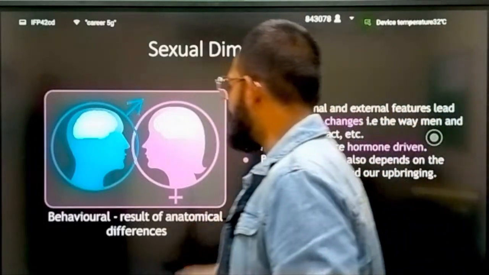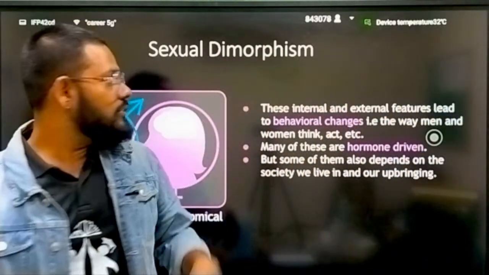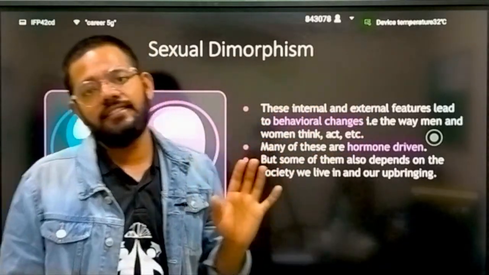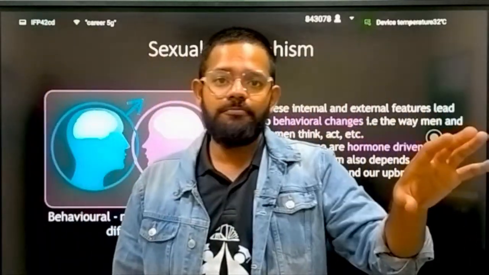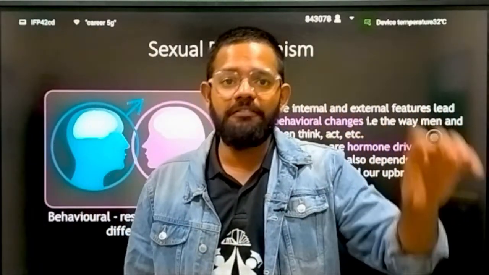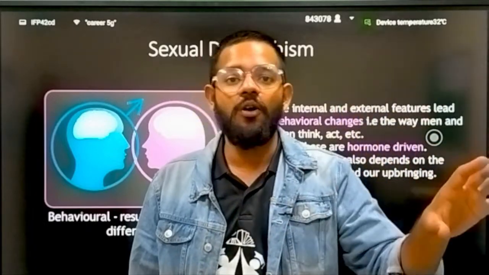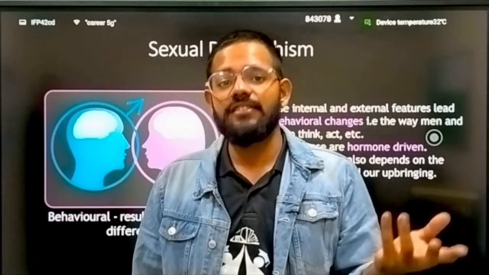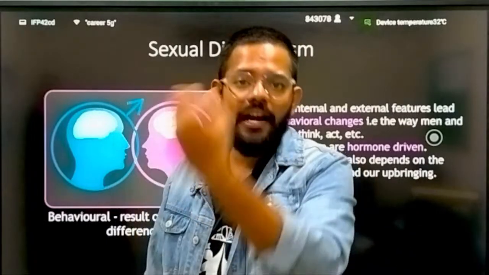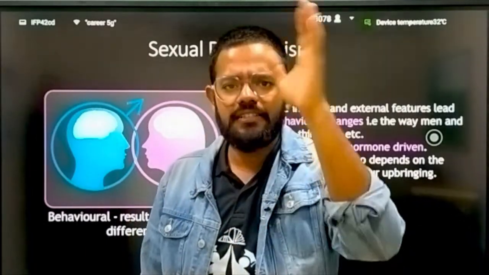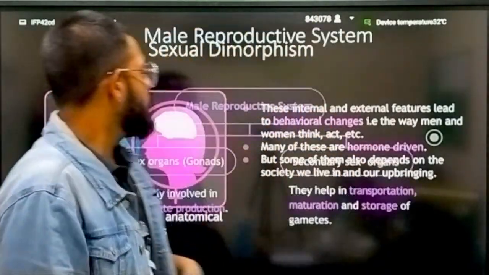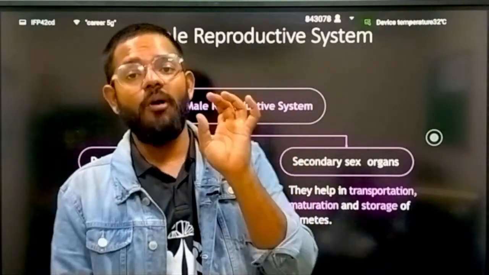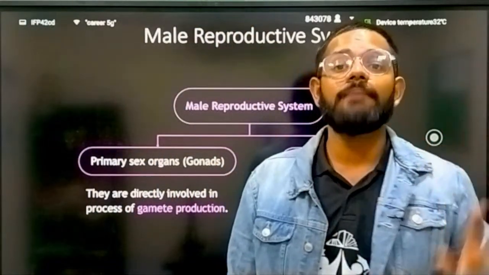Behavior results as anatomical differences. So this sexual dimorphism is an internal and external feature, as I said. You can distinguish between female and male by seeing the morphology, or by the anatomy. You can easily differentiate whether it is male or female. And all of this is developed in the body of a male and female with the help of hormones.